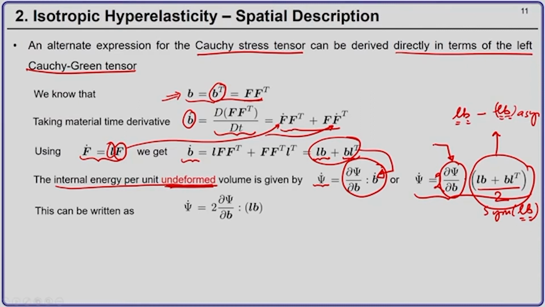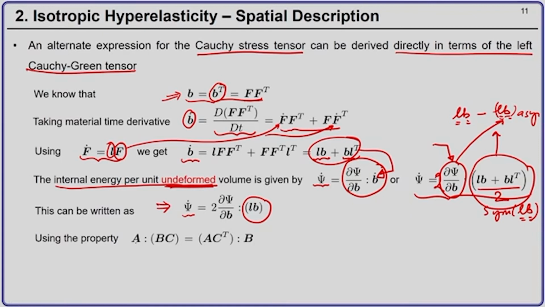And because del psi by del B is a symmetric second order tensor, its double contraction with this anti-symmetric part will be equal to 0, and therefore, we will be left with only the second order tensor itself, which is nothing but LB. So, the material time derivative of the internal energy per unit undeformed volume is psi dot equal to 2 del psi by del B double contracted with LB.